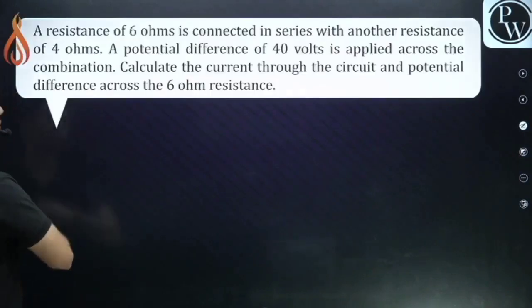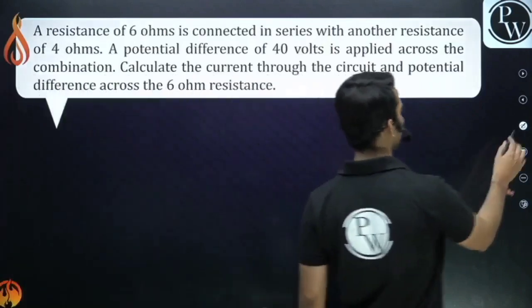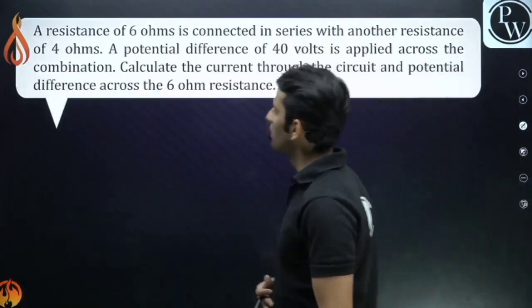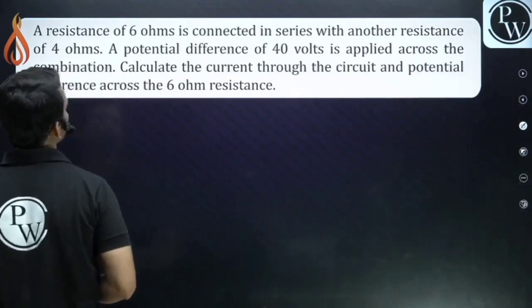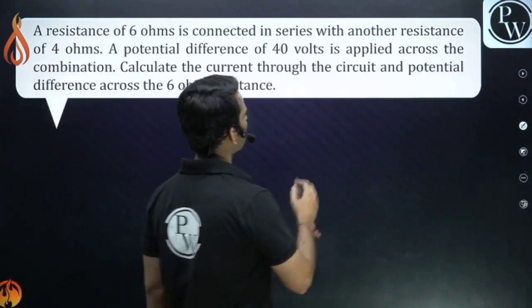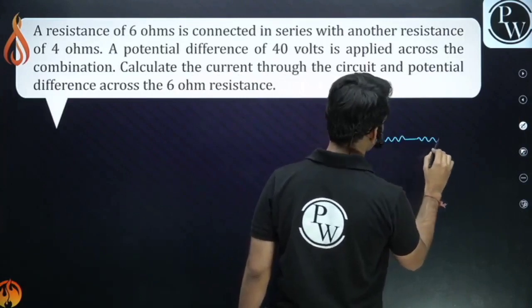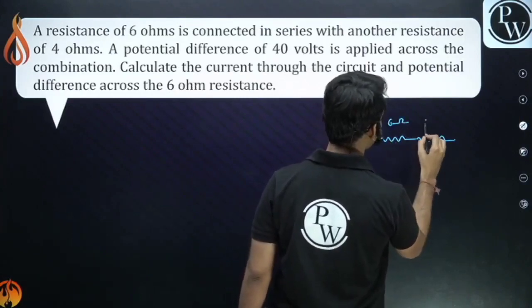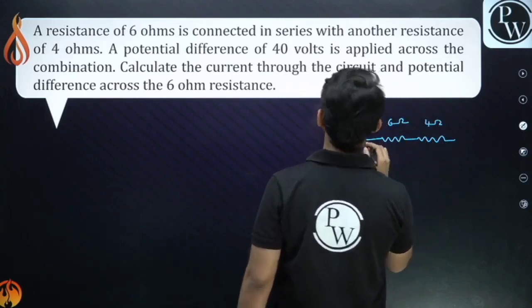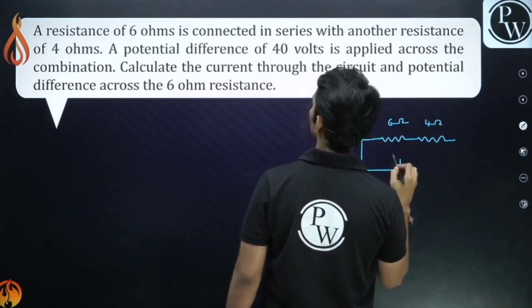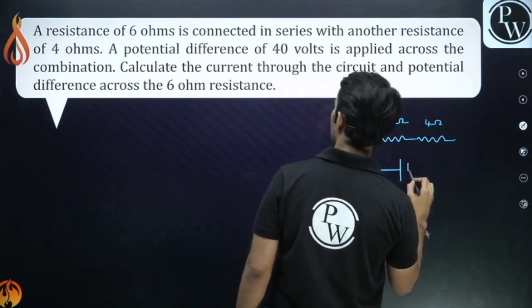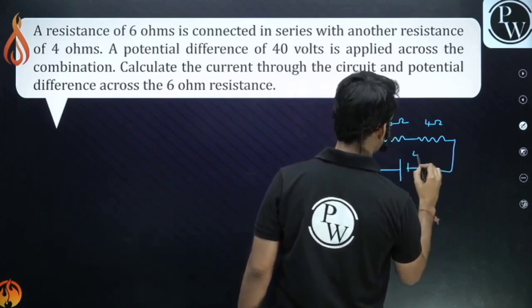Now let's try a question on this. What is written here? It is written that a 6 ohm resistance is connected in series with a 4 ohm resistance, and a voltage of 40 volt is applied across the combination.